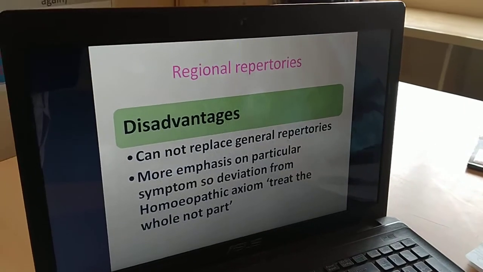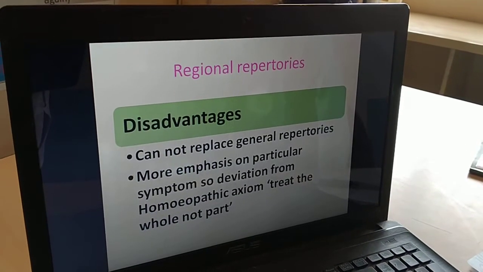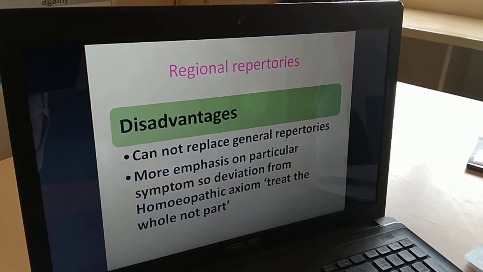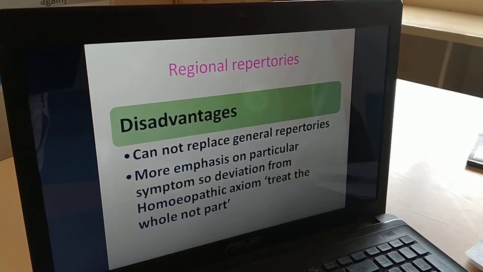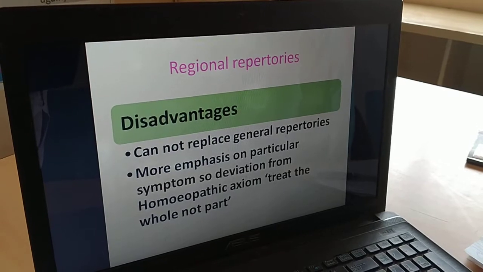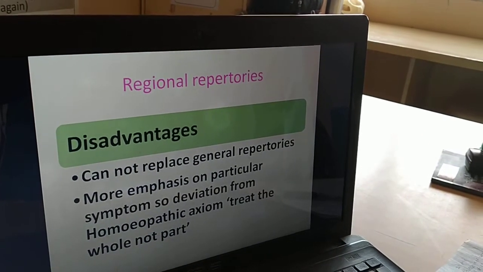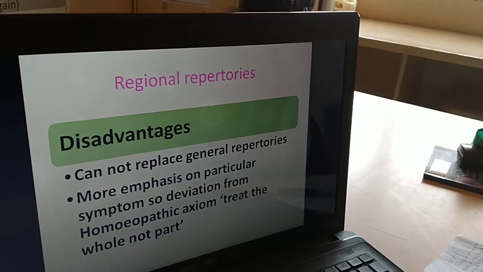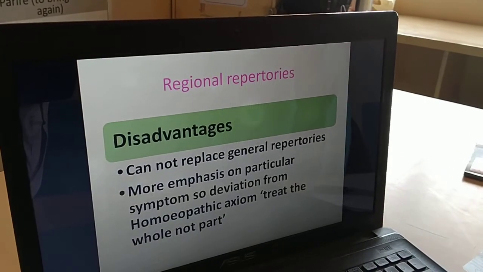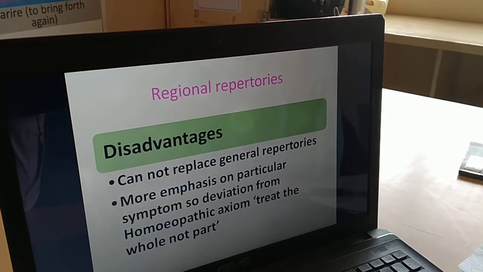Then what are the disadvantages? The main disadvantage is that it cannot replace the general repertory. Another disadvantage is that it focuses more on the particular symptom, and if we routinely follow such repertories without any proper indication, there will be deviation from the homeopathic axiom, the homeopathic principle: treat the whole and not the part.